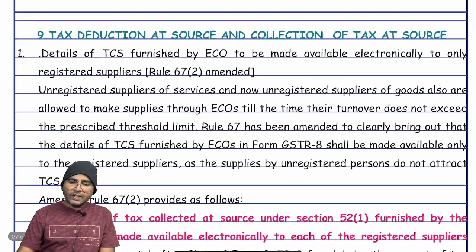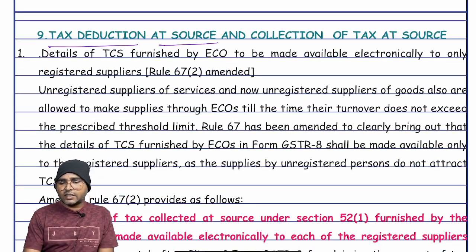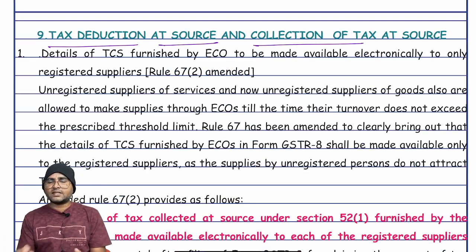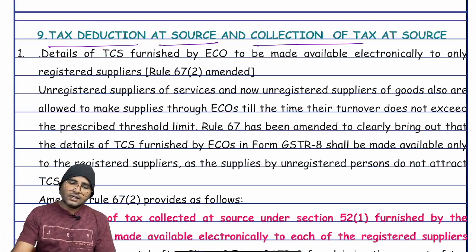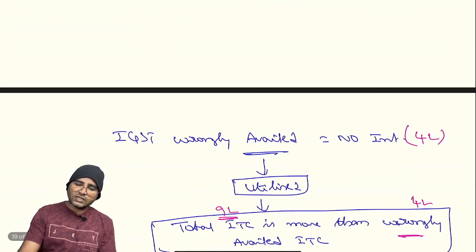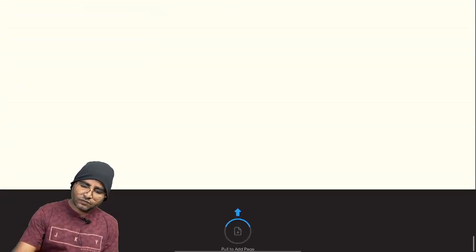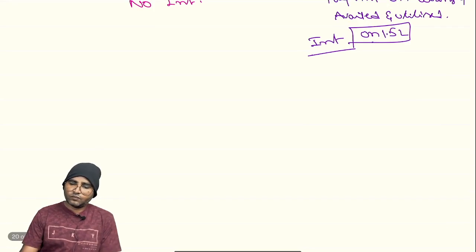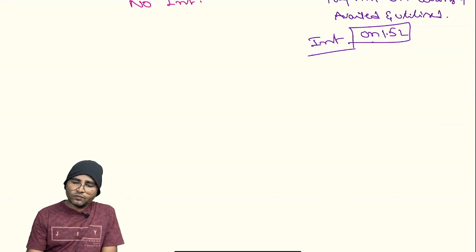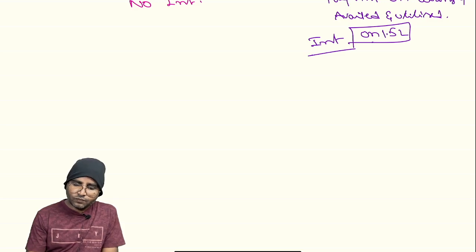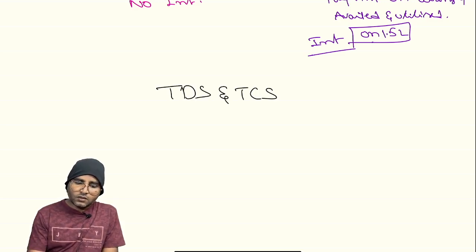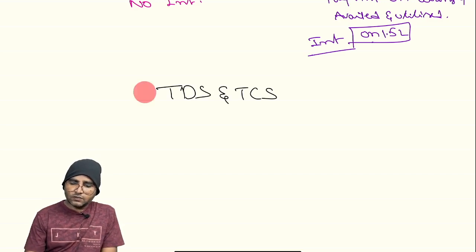And the next amendment, TDS, tax deduction at source, and collection of tax at source, TCS. The next chapter is TDS and TCS.